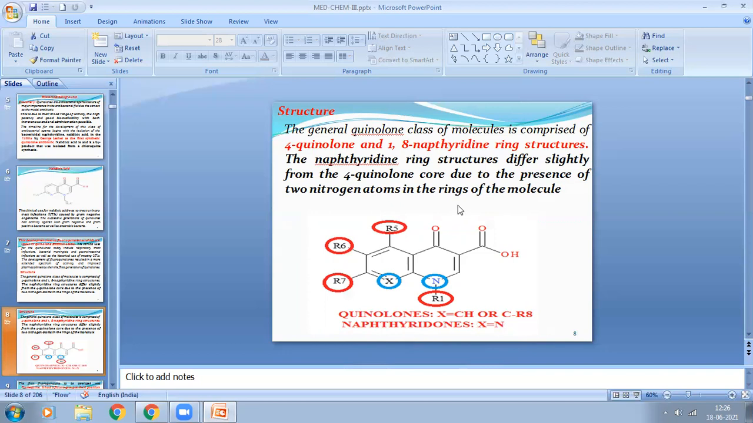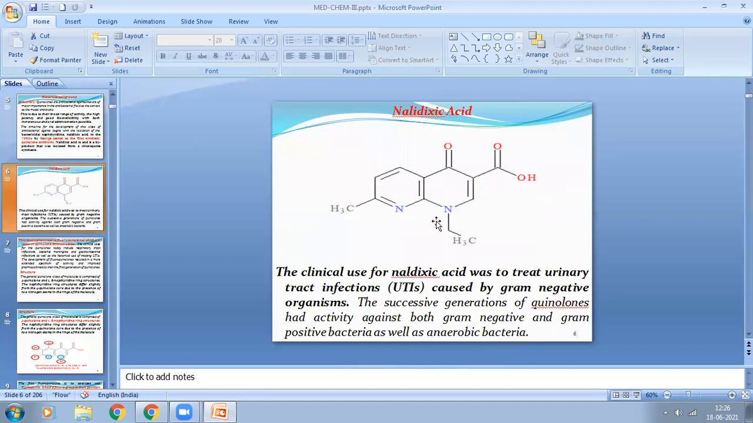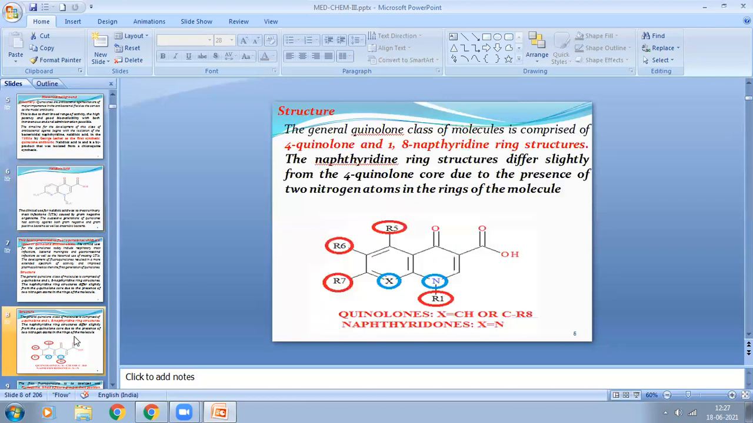So nalidixic acid contains here nitrogen and nitrogen. So it is a naphthyridine nucleus. That is, nalidixic acid consists of the naphthyridine nucleus, whereas quinolone means, if it is quinolones, here instead of nitrogen it becomes carbon. So that is called quinolone derivatives.